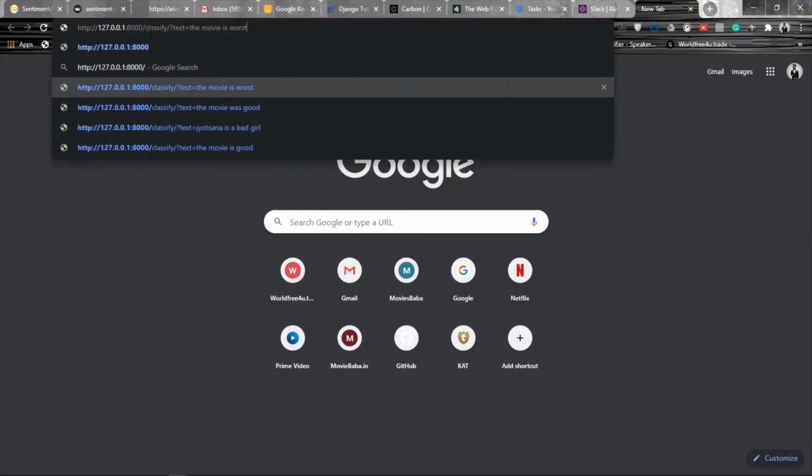Here you can see that I have run some previous tests on it. If I run "the movie is the worst," it shows the text sentiment is negative, and if I say "is best," then it will automatically tell the text sentiment as positive. So we can see that our Django app is successfully linked to the model and it is working fine.